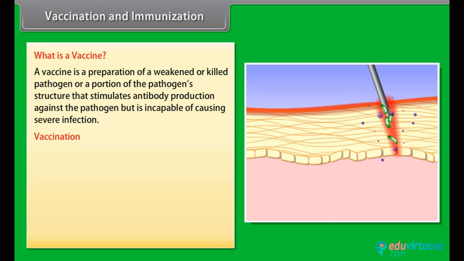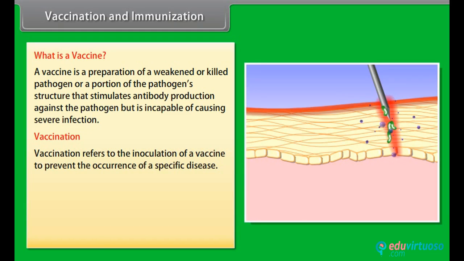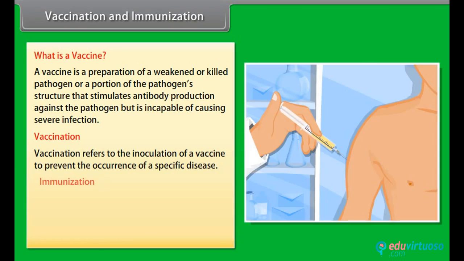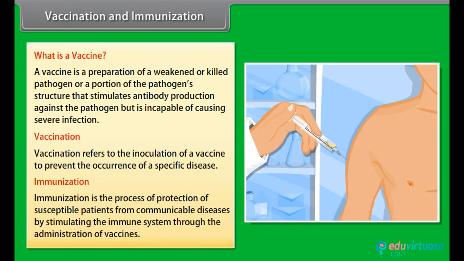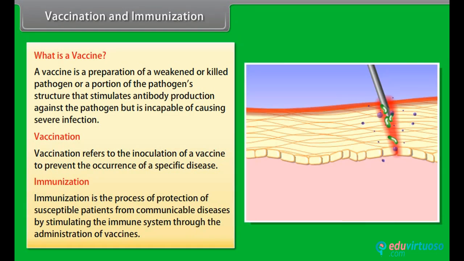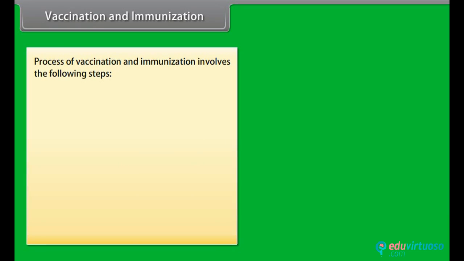Vaccination. Vaccination refers to the inoculation of a vaccine to prevent the occurrence of a specific disease. Immunization. Immunization is the process of protection of susceptible patients from communicable diseases by stimulating the immune system through the administration of vaccines. The process of vaccination and immunization involves the following steps.